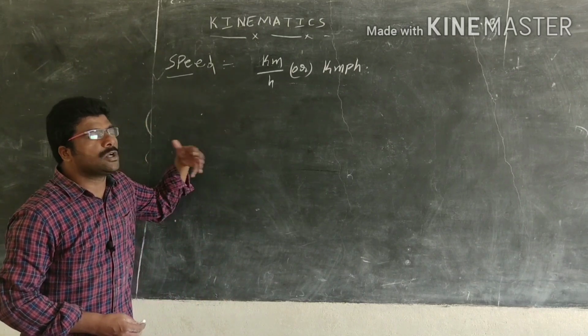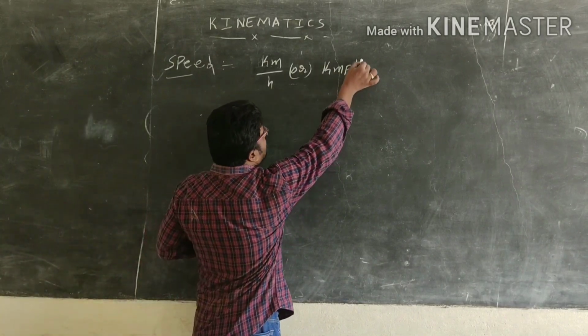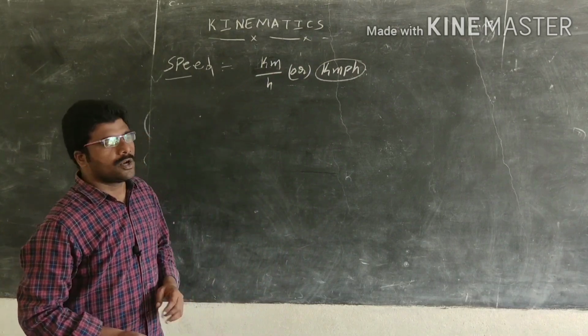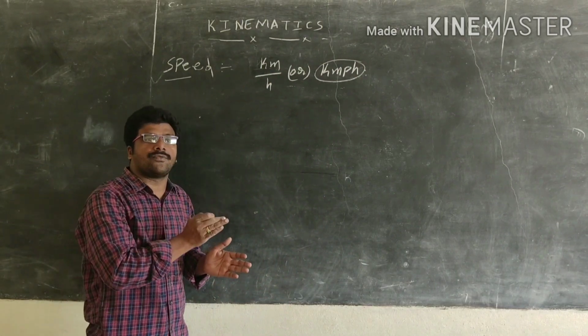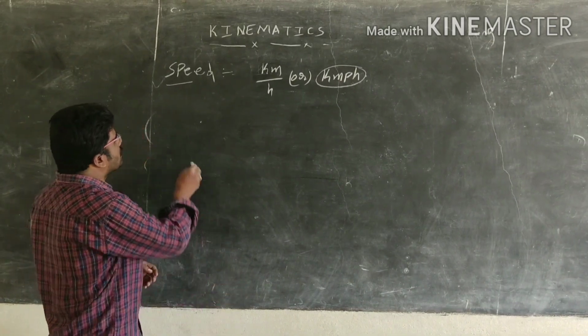Sometimes, in order to do some problems, it is necessary to change kilometer per hour into meter per second. Now we are going to see how to convert kilometer per hour into meter per second.